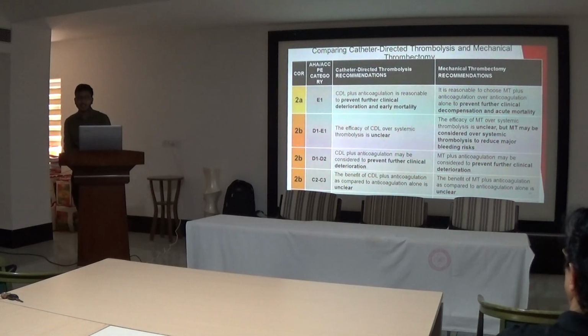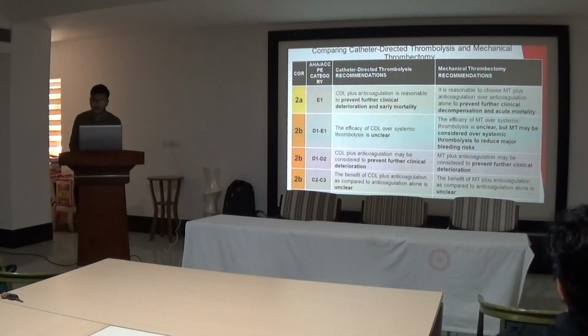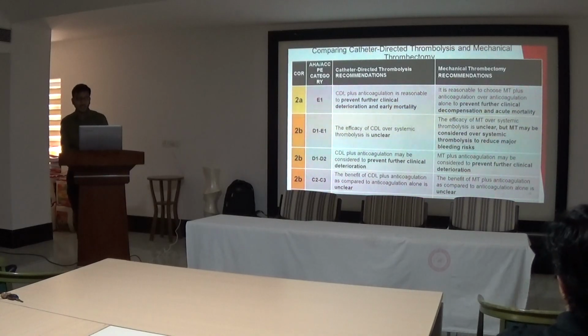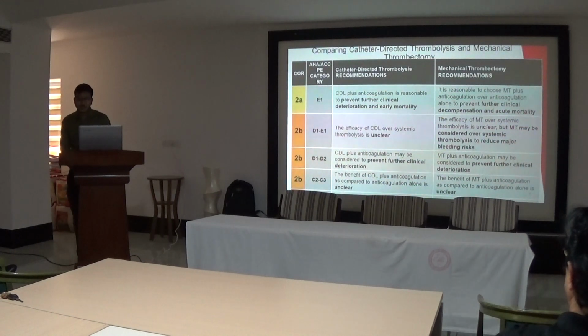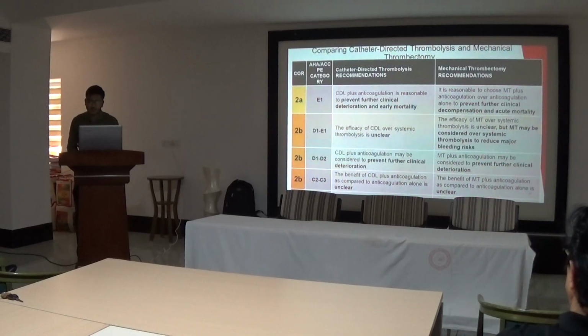Comparing catheter-directed thrombolysis and mechanical thrombectomy. In category E1 patients, it is a class 2A recommendation: either catheter-directed thrombolysis plus anticoagulation to prevent further clinical deterioration and early mortality. Similarly, it is reasonable to choose mechanical thrombectomy plus anticoagulation over anticoagulation alone to prevent further clinical decompensation and acute mortality. Class 2A recommendation in category E1 patients.